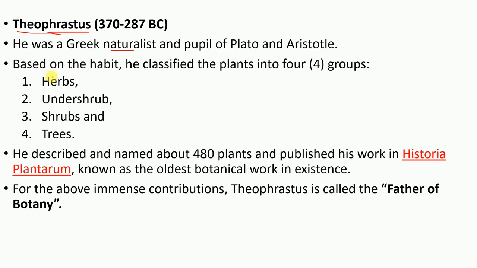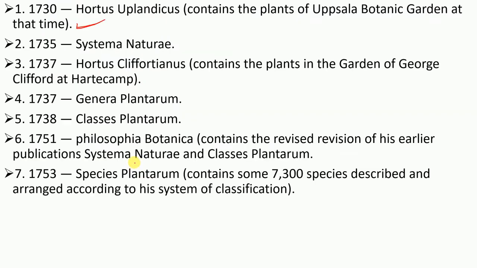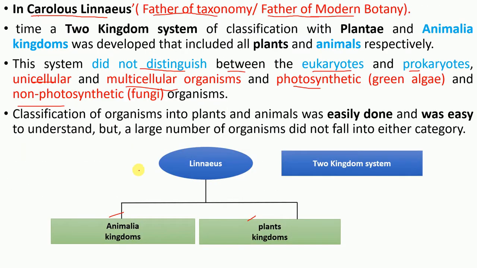So anyway, based on habit, he classified plants into four groups: herbs, undershrubs, shrubs, and trees. So he is one step ahead of his teacher, and he wrote a book known as Historia Plantarum. And for his contribution, Theophrastus is also called the father of botany. Hope that makes sense. There is a difference between father of botany and father of modern botany, right?